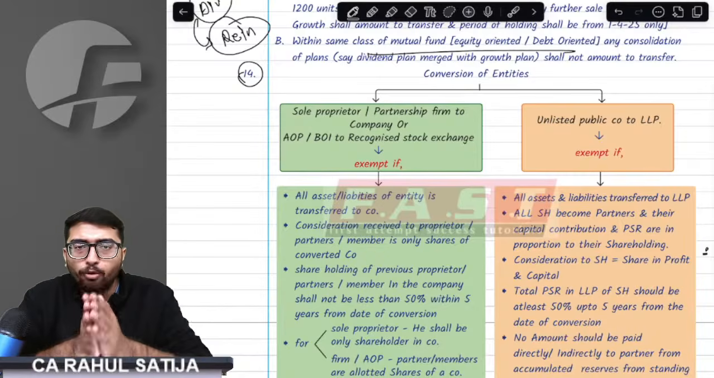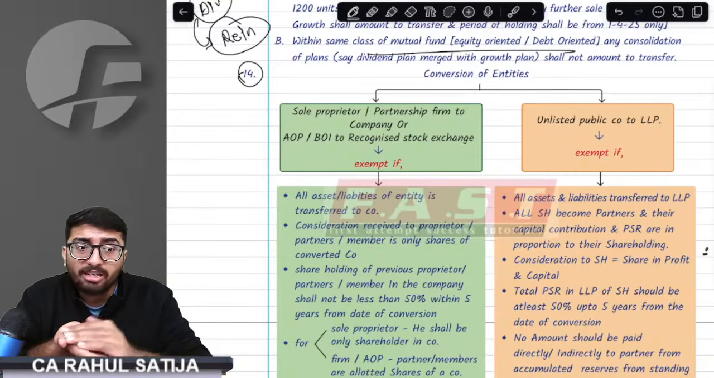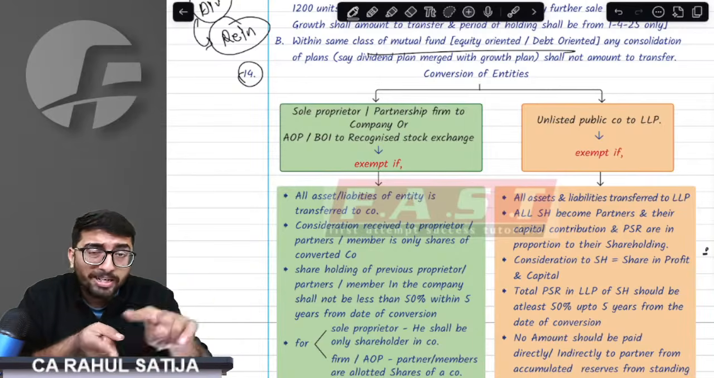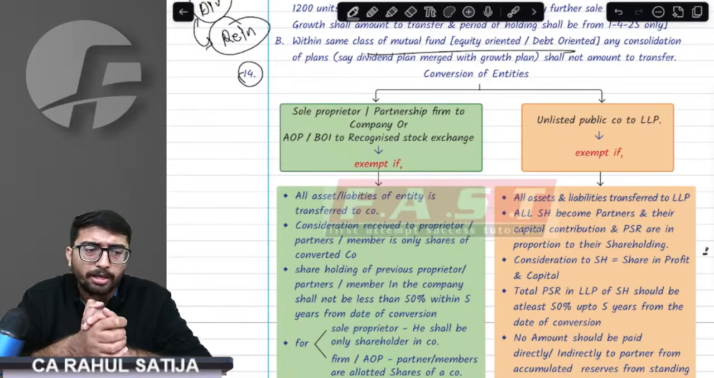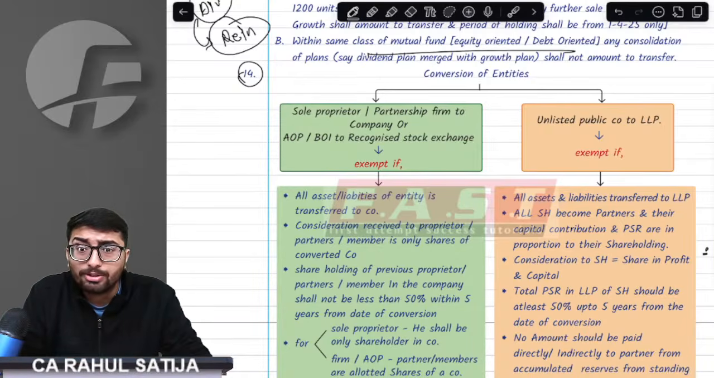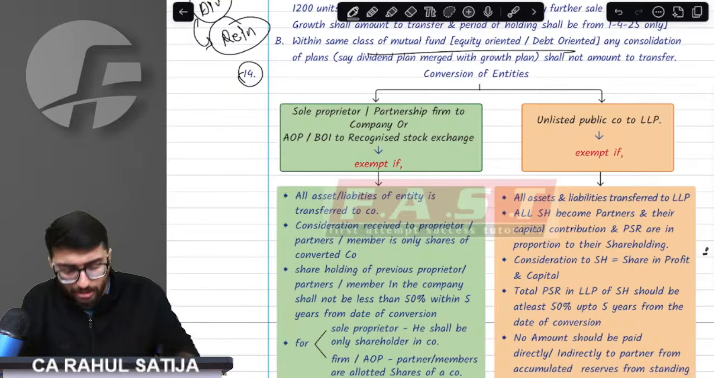If any proprietor converts itself into a company, a partnership firm converts itself into a company, or if any company converts itself into an LLP, there are certain exemptions. Not just one, but there are multiple exemptions. Try understanding them one by one.